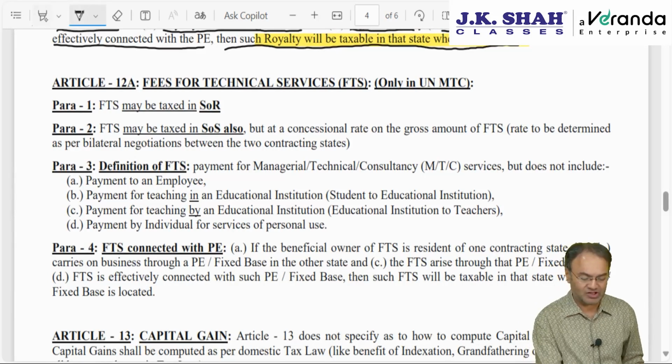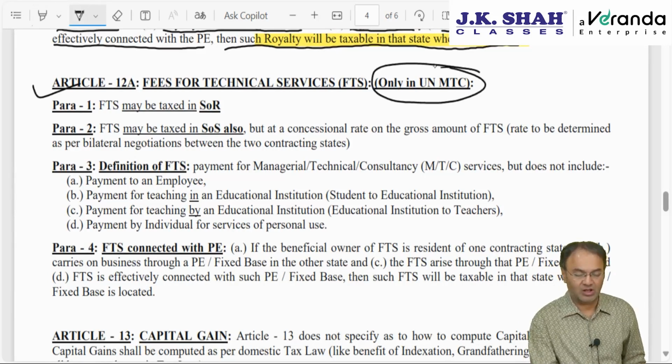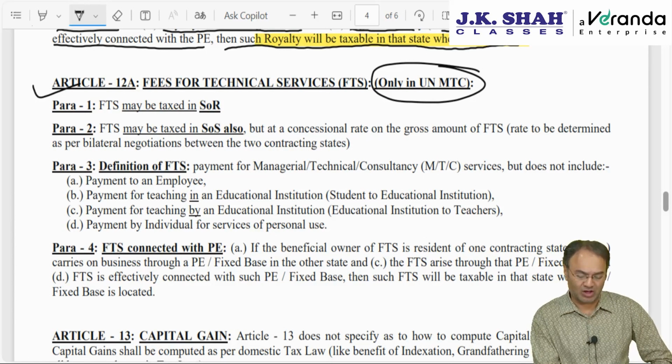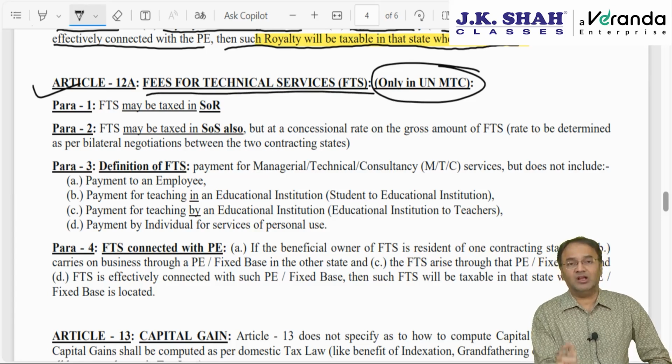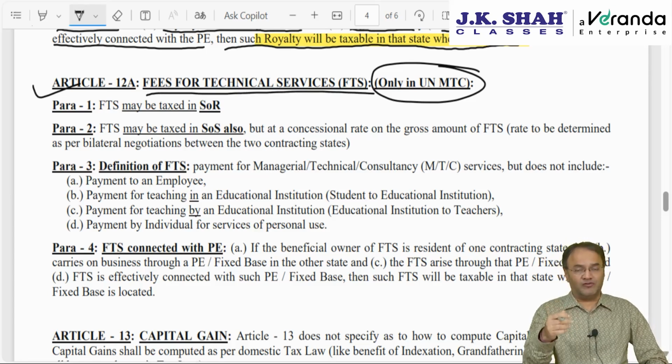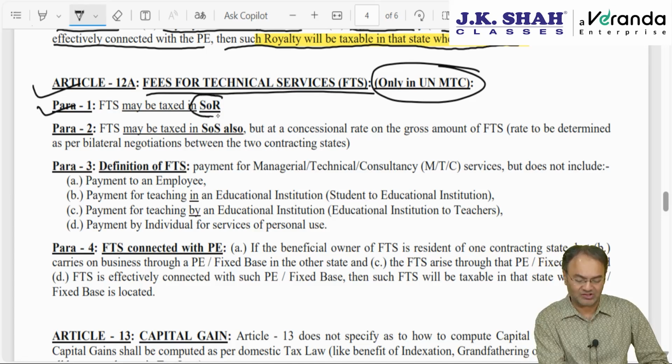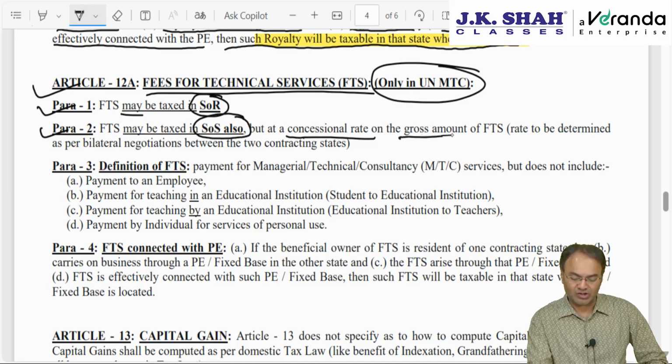Article 12A, which is there only in UN model convention. Article 12A was introduced somewhere in 2017, the latest draft of UN model convention. Fees for technical service, FTS. Ideologically, since it is UN model, the first right will be given to SOR, but SOS can also charge tax, but SOS will have to charge tax at a concessional rate. Para 1, it will be taxed in SOR, may be taxed. Para 2, it may be taxed in SOS also, but at a concessional rate on gross amount of FTS.